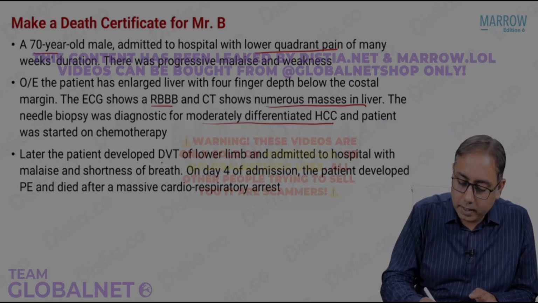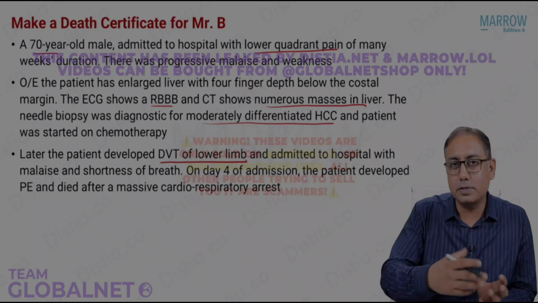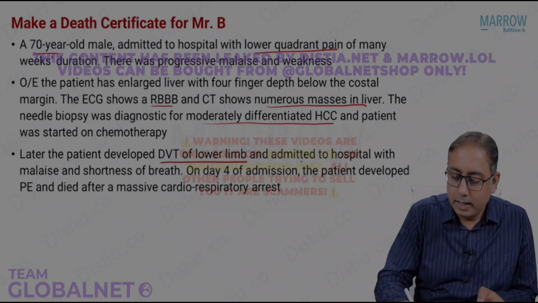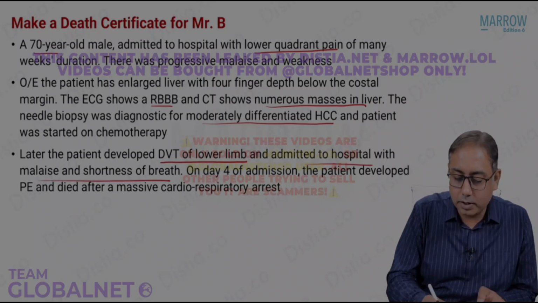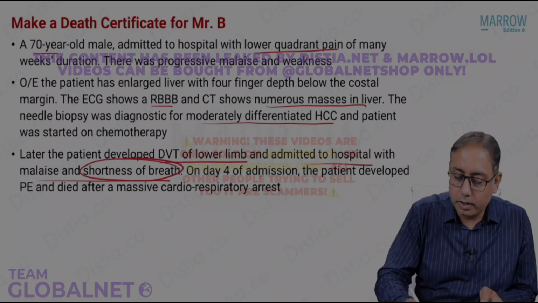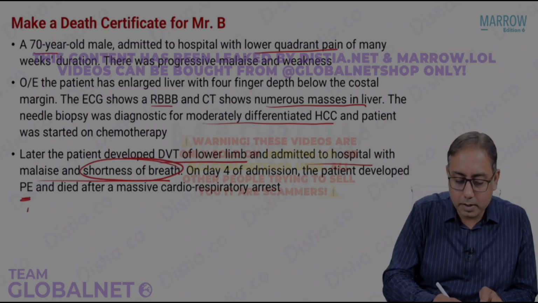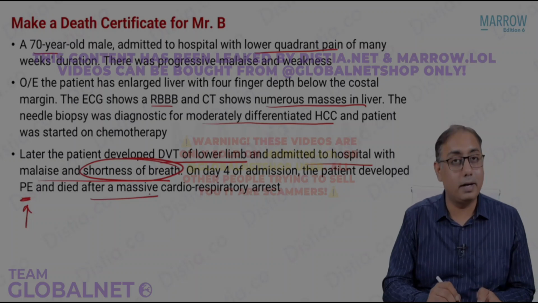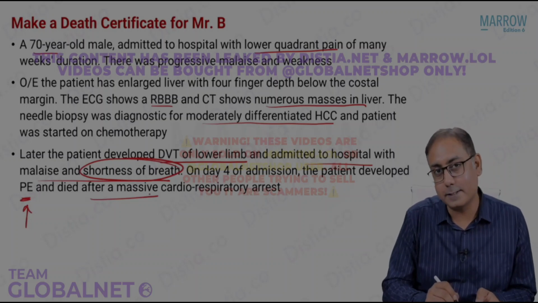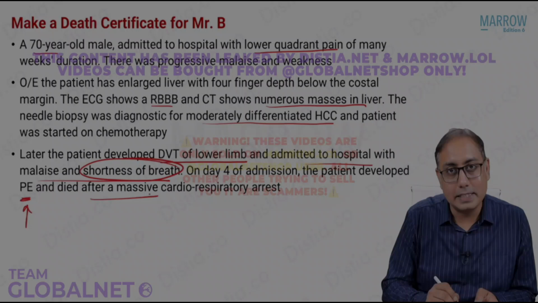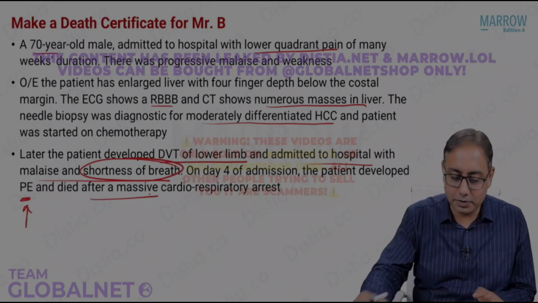Later, the patient developed DVT of the lower limb, probably because of some coagulopathy, some liver problems, and was admitted to hospital with malaise and shortness of breath. On day 4, the patient developed pulmonary embolism and died due to a massive cardiorespiratory arrest. How to fill in the death certificate? It's quite a complex history probably.